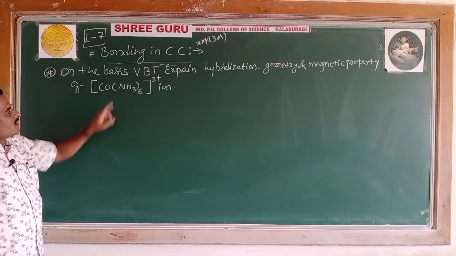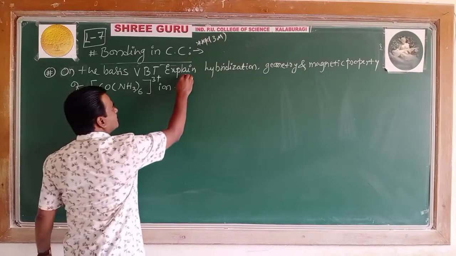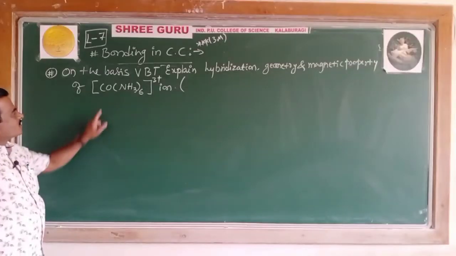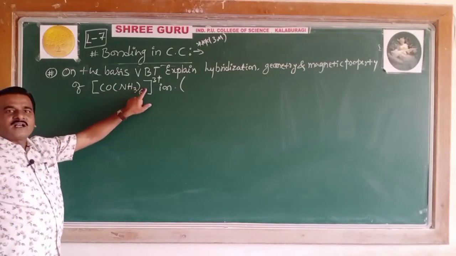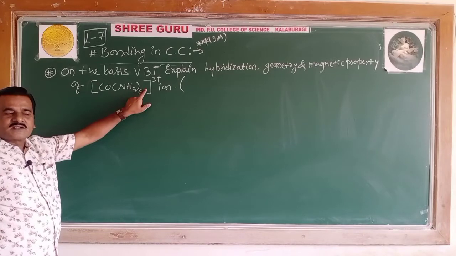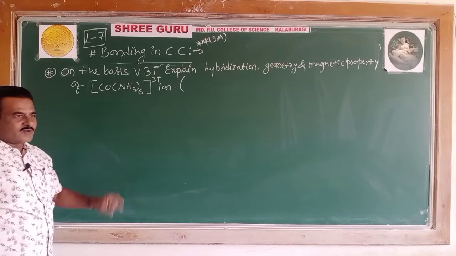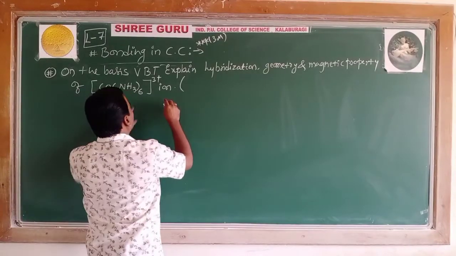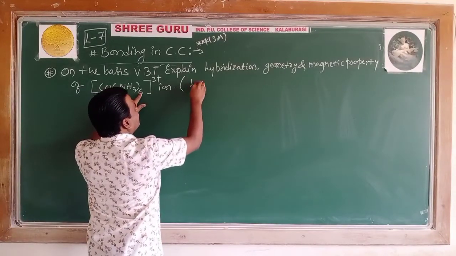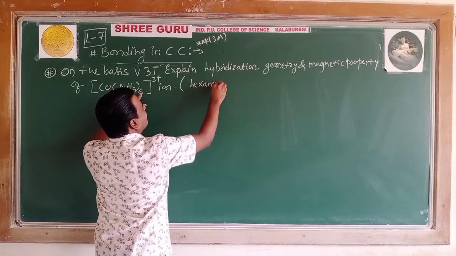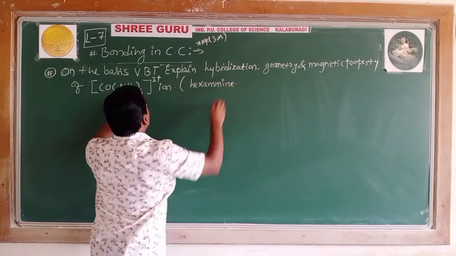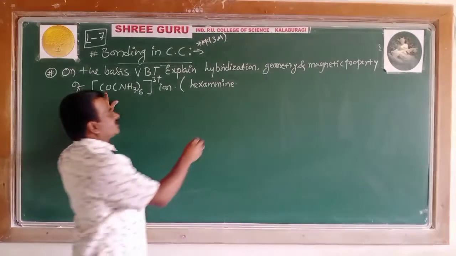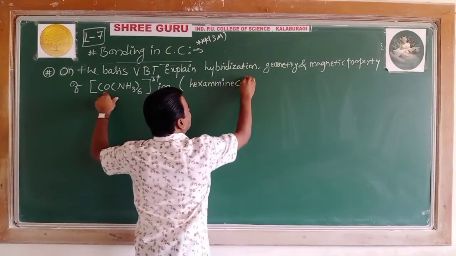What is the name of this complex ion? From the nomenclature, it's very familiar to you. It is a complex cation. You have to name first the ligands in alphabetical order: hexaammine. The metal atom should be named as such: cobalt, with no gap.